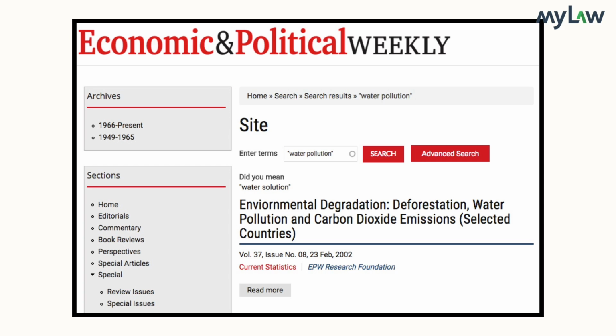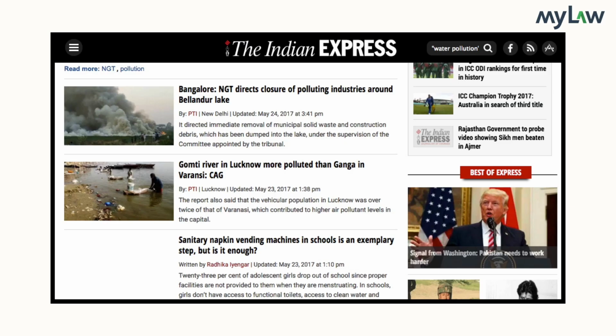You can also try a Google search using the names of the cases and the important legislative provisions that you had identified to see whether there are articles that discuss them or news items that report on them. You can also move away from a general search engine such as Google to more specialized websites that publish articles and news that may be more relevant. So websites such as that of the Economic and Political Weekly, where you may need to pay for an account, or Frontline, or Indian Express, may lead you to news and opinion that can be quite relevant to your research.